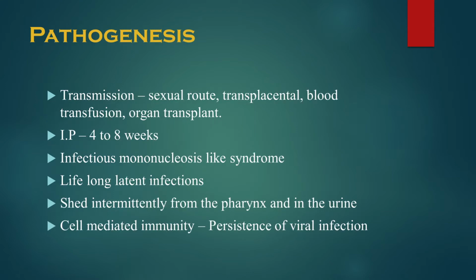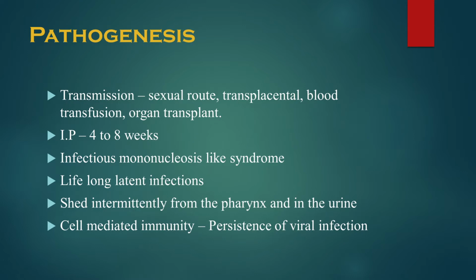Now, coming to the pathogenesis. Transmission is through the sexual route, transplacental, blood transfusion, and organ transplant. The incubation period is similar to that of the Epstein-Barr virus, that is 4 to 8 weeks. This virus may be systemic.